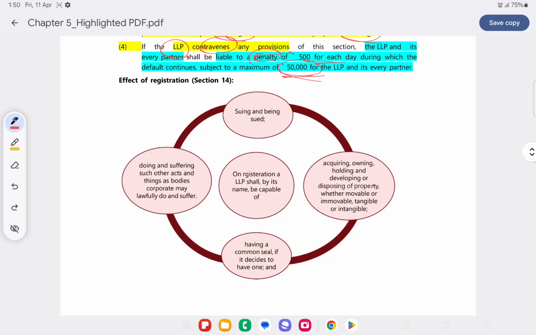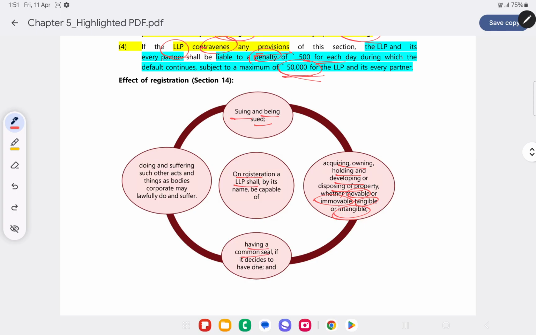The effect of registration. Once this LLP is registered, it will get a legal character. Just like a company, it will become a separate legal entity, wherein the partners will be different and the LLP will be different. Once the LLP is registered, it is capable of suing and being sued. That is, it can sue other persons and it is capable of being sued by any third party. It can acquire, hold, develop or dispose of any property, movable or immovable, tangible or intangible, just like any other individual.